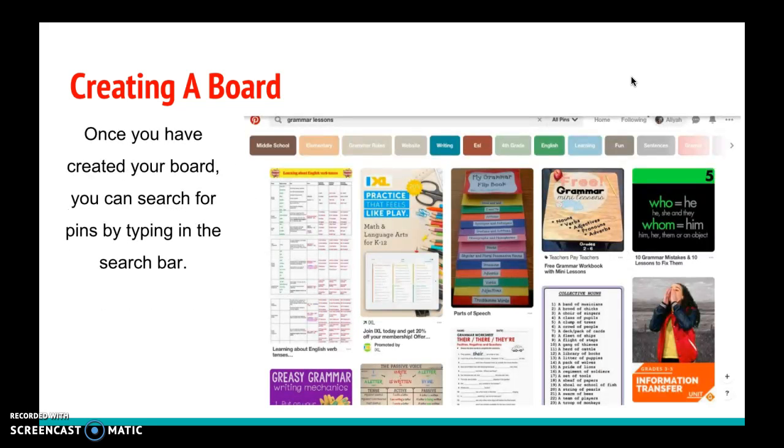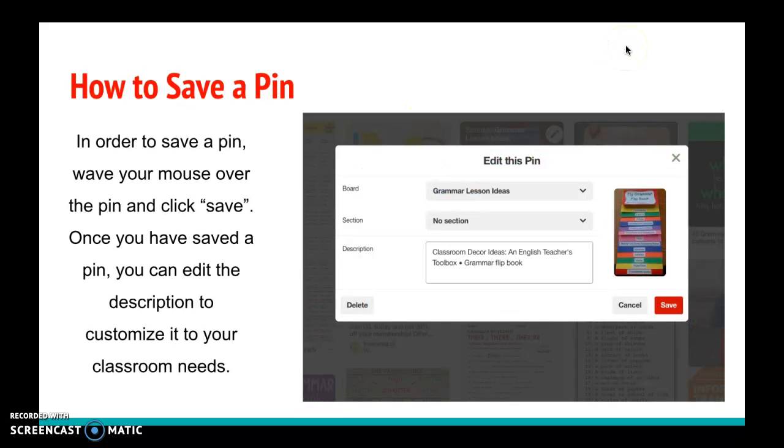Once you've created your board, you've clicked Create Board and you have that window up, you can search for pins by typing in the search bar. So for this example, I decided to use this grammar flipbook. So to save a pin, you wave your mouse over the pin and click Save. Once you've saved a pin, you can edit the description to customize it to your classroom needs.